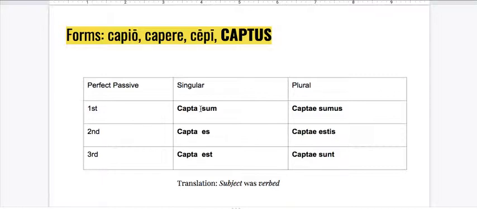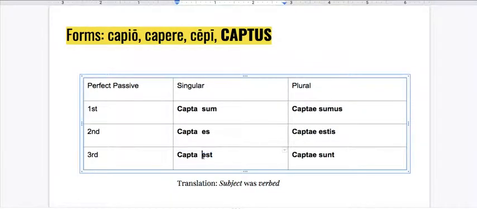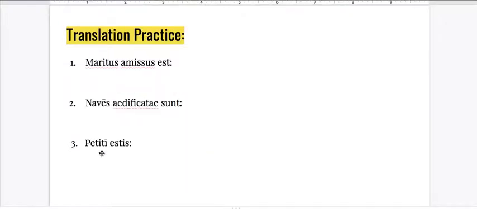So that would be capior, capitor, right? Would be he is captured. So we can't be that, right? So that's one way to remember. So that copta est can't be present tense. It's actually the perfect tense. So he was captured. Okay, and that's one of the tricky things.